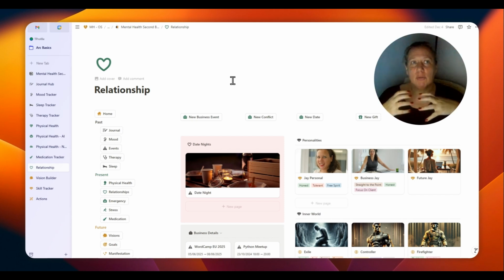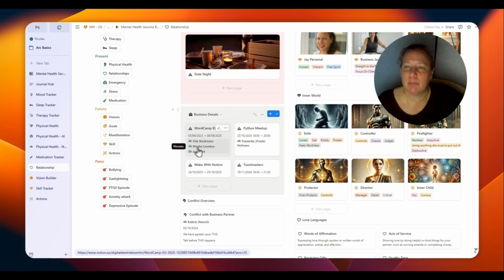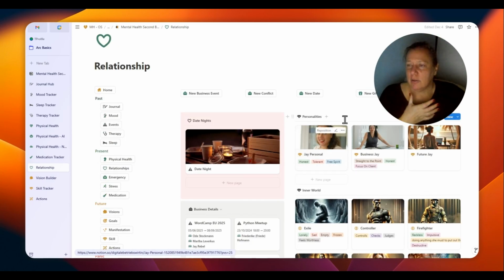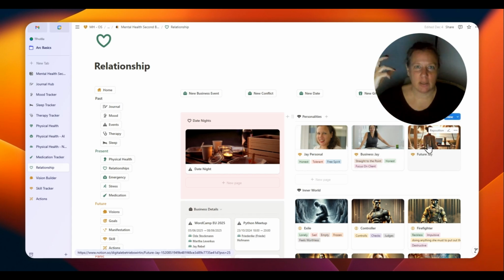And it's not only for your relationship to others, your beloved ones, and you have to think of date nights, or also the business, and you go to various events, and maybe you want to take people with you or meet with people there, but it's also your personalities, because you are a different person as a mother than you are in business, or you also work with your future self, and you have a special imagination of this, so you can express it here, how your future self should be, your future Jay.